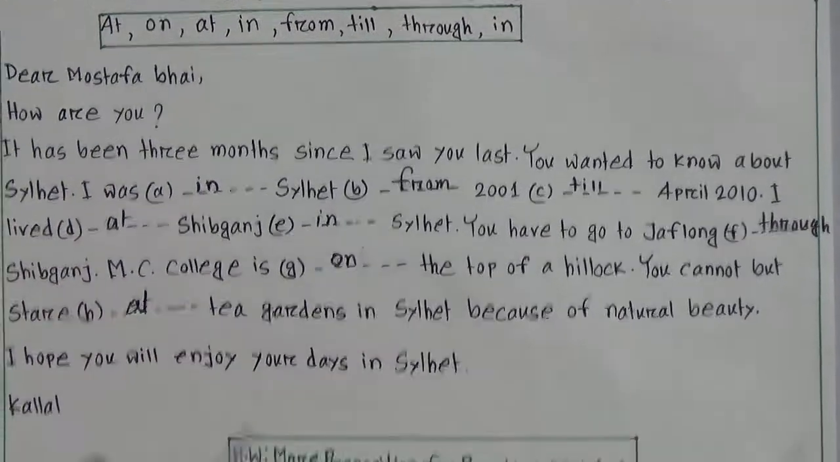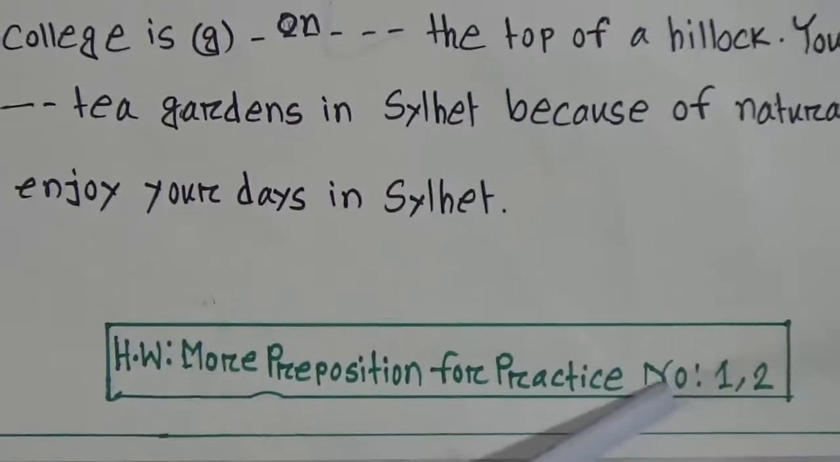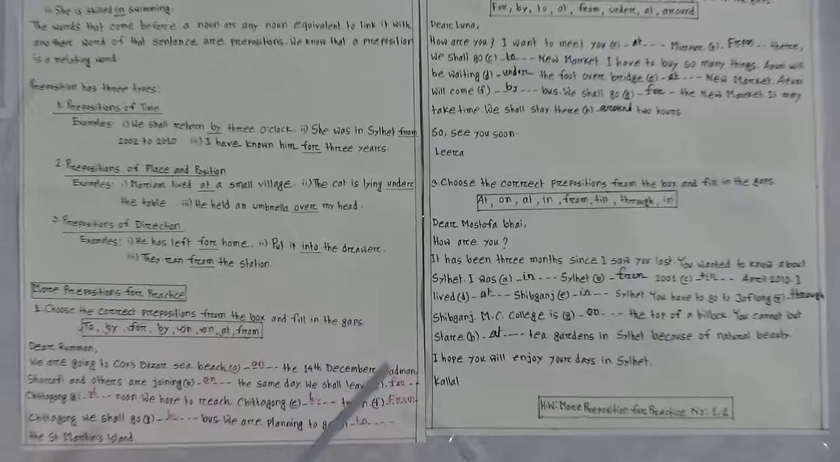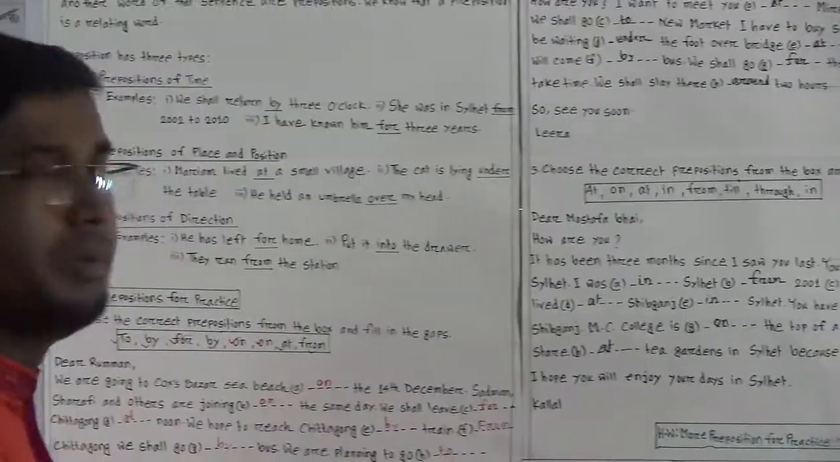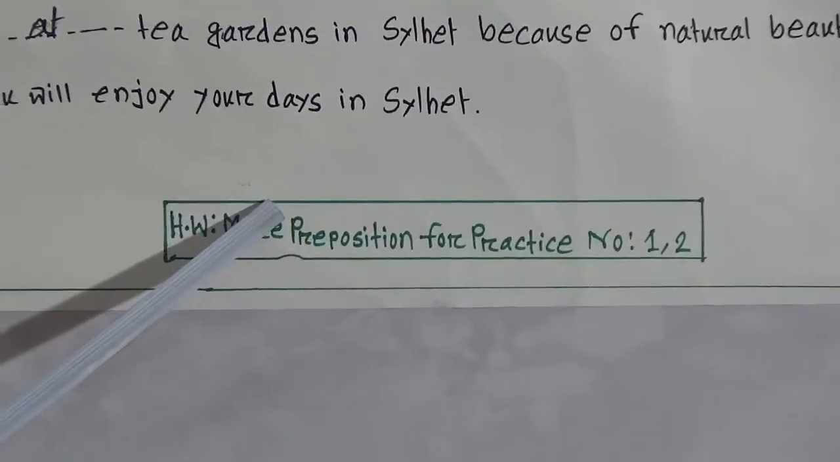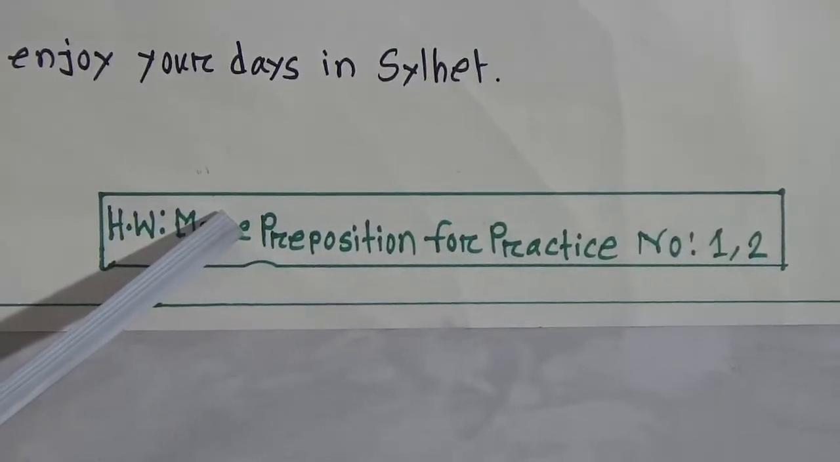Now look here, I have given your SW. Your SW is more preposition practice, numbers 1 and 2. I have given here 3 questions, and your SW is 1 and 2, not 3. So you will do your SW in your specific SW copy. Keep it in mind that on the basis of your SW, you will get your diary marks, city marks and SBA marks also. So SW is an important issue here.